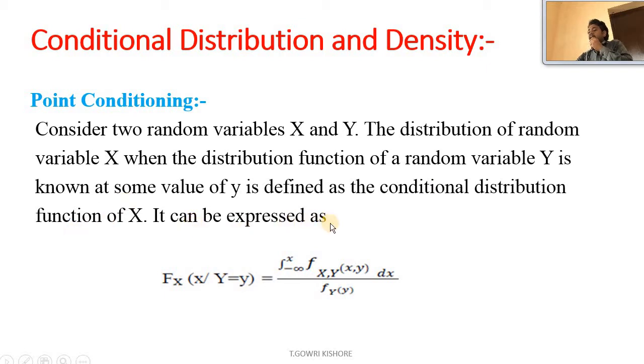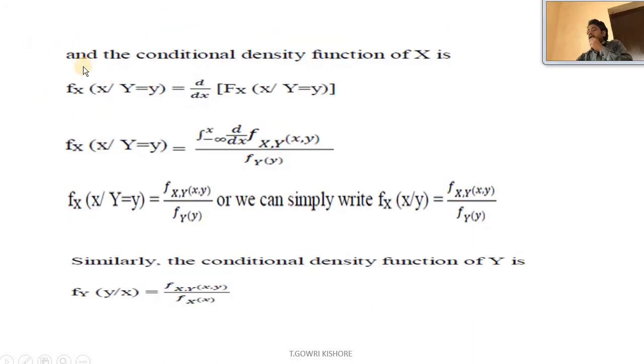So it can be expressed as F_X(x | Y = y) equals the integral from minus infinity to x of f_{X,Y}(x, y) dx divided by f_Y(y). And the conditional density function of x is f_X(x | Y = y), which is equal to d by dx of F_X(x | Y = y).